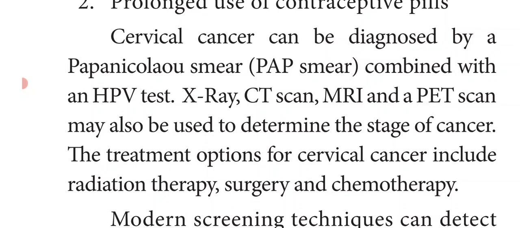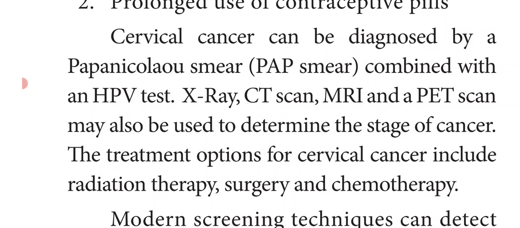Other tests such as X-ray, CT scan, MRI scan and PET scan may also be used to determine the stage of cancer. The treatment options for cervical cancer include radiation therapy. Radiation therapy is a type of cancer treatment that uses high doses of radiation to kill the cancer cells and shrink the tumor.